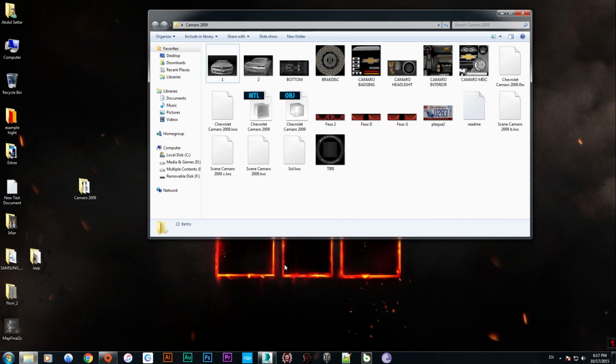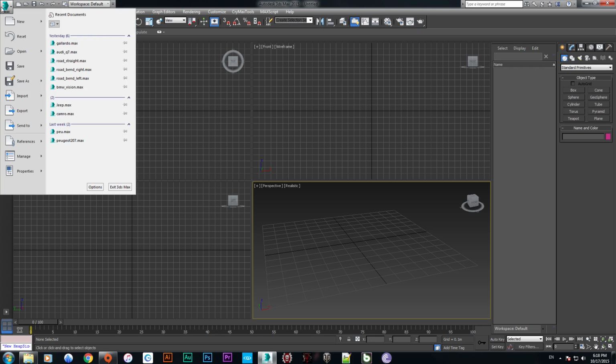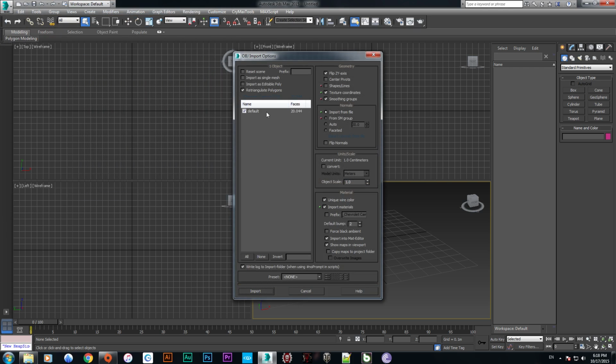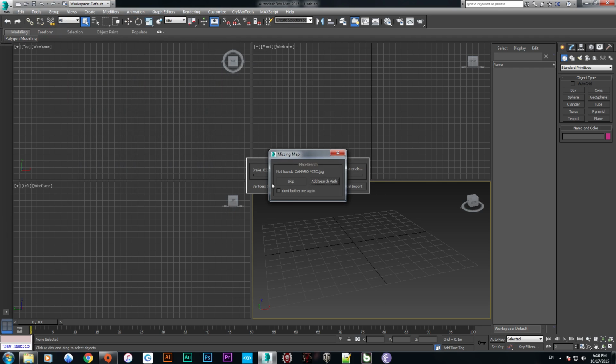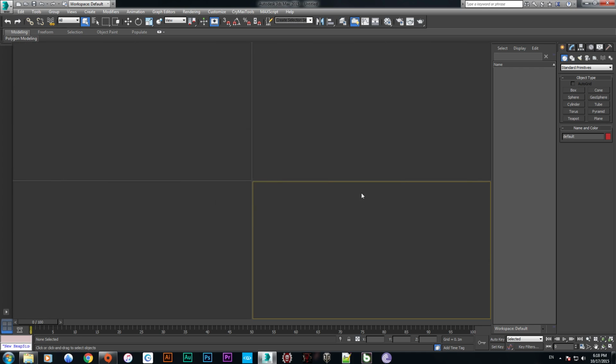Okay, let's head to 3ds Max. We have 3ds Max open now. We go to Max and Import, go to the desktop, the Chevrolet Camaro folder, Camaro 2009, and open it. The default settings are okay. Let's import. Here it is asking for the textures, so just skip. Here is the material file, it says diffuse map not found, just skip that and close.